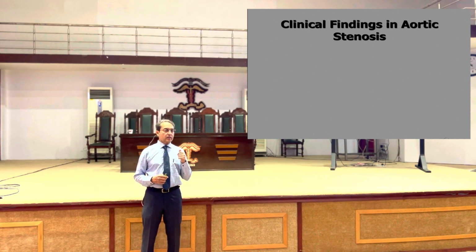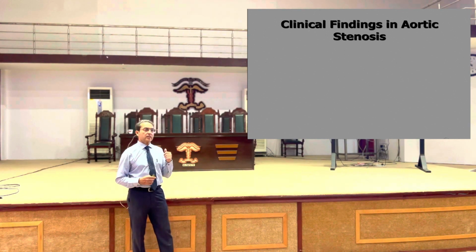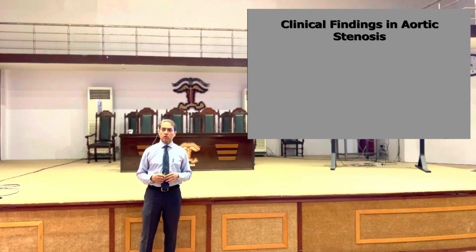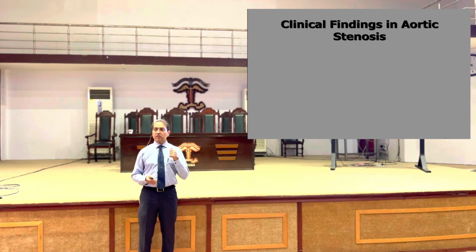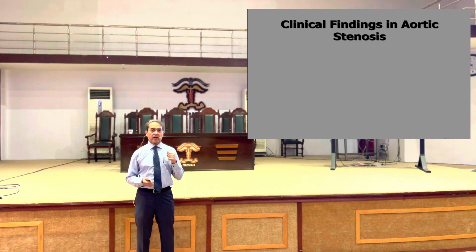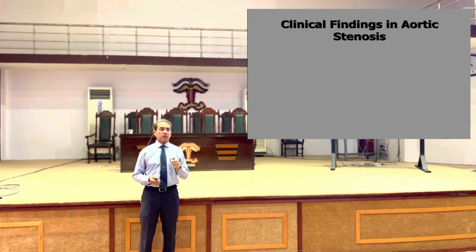Anacrotic pulse seen at the neck is diagnostic of aortic stenosis. The character of the anacrotic pulse is not seen at the wrist. It's examined at the neck, and if this is a slow rising pulse or anacrotic pulse, this is aortic stenosis.